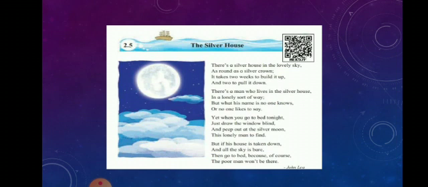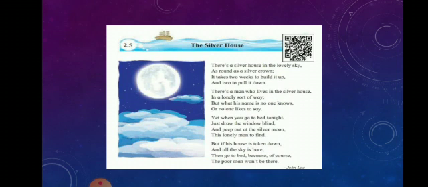Come, first stanza, first line: There is a silver house in the lovely sky, as round as a silver crown. So children, here there are two figures of speech. First is alliteration. Why? Because the sound of S is repeated for poetic effect. See the sound of S: sky, silver. So the S sound is repeated for poetic effect. That's why it is alliteration.